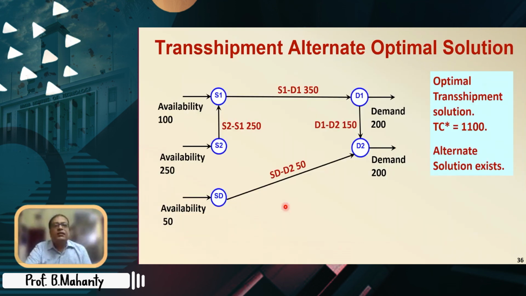If all these changes are taken care of, then we see this is the alternate solution, which looks very simple also. The dummy sends 50 to D2, S2 sends 250 to S1, and S1 sends the entire material to D1, that is 350. D1 sends 150 after taking its requirement of 200. So this is not 1100, this should be 1250. So D1, D2 should be 150, and that is how the transshipment alternate optimal solution is obtained.